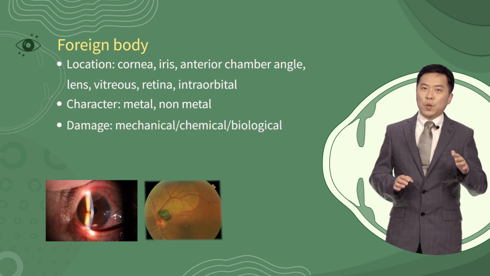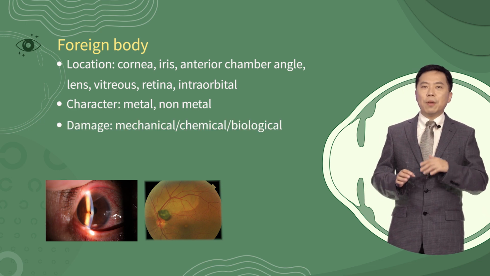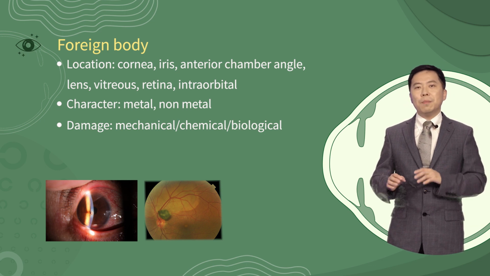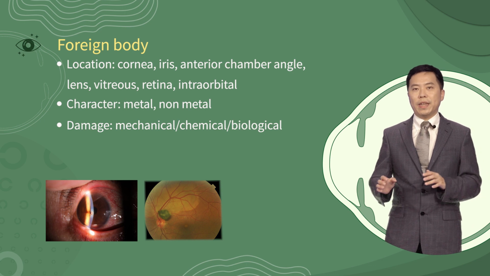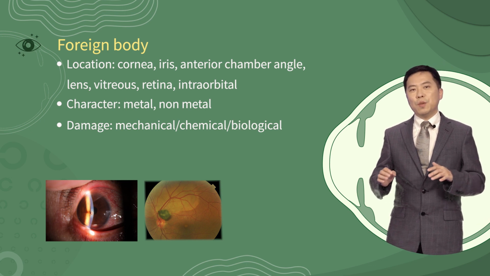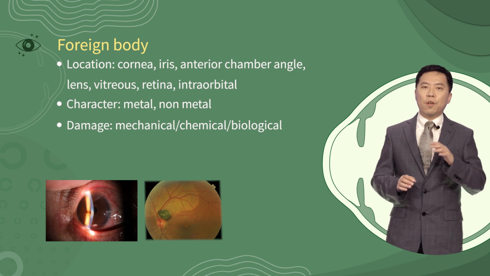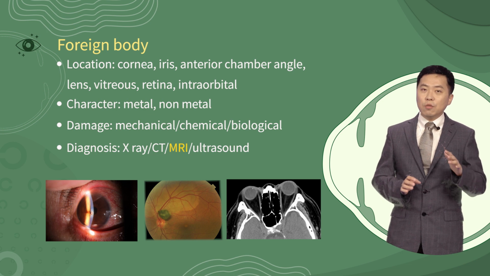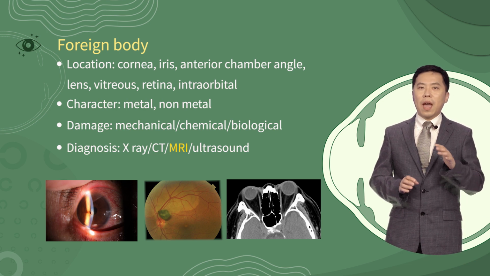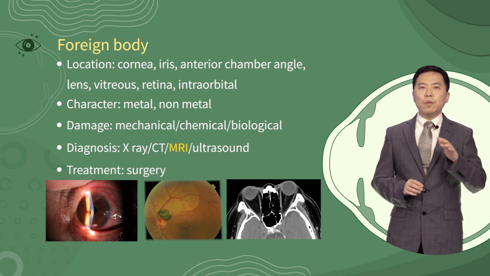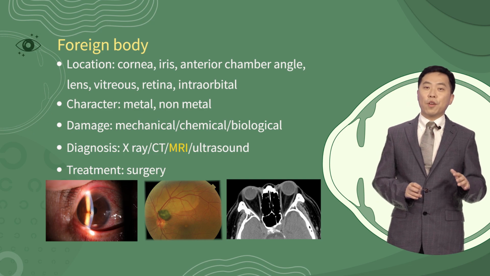Besides the mechanical injury, the foreign body may carry bacteria and cause infection. Furthermore, a metal foreign body may cause chemical toxicity to the retina. The diagnosis of a foreign body can be made based on the clinical examination. Several imaging modalities may help to identify the foreign body, including X-ray, CT, MRI, and ultrasound. Please note that MRI is contraindicated in metal foreign bodies. Surgical removal is the only way to manage intraocular foreign body.